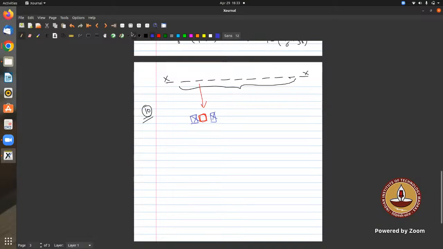And in the remaining slots, how many slots are remaining? 8, right? 3 are gone. Of the 11 positions, 3 have been eliminated, so there are 8 remaining. But see, we can't use either end, right?